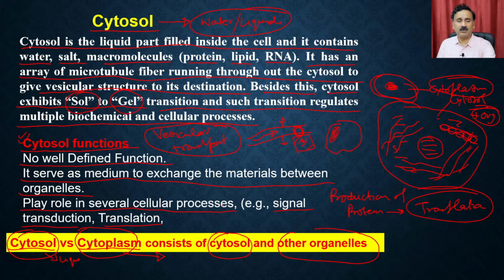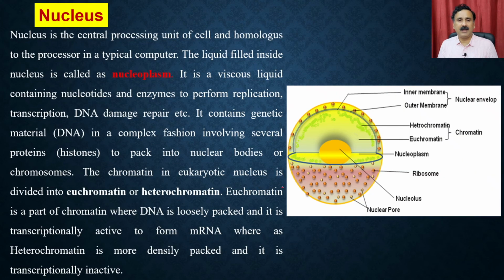So let's move on to the next organelle, which is known as the nucleus. The nucleus is the central processing unit of the cell, and it is homologous to the processor in a typical computer. The nucleus is also called the master of the cell because it regulates and gives instructions to the cell about what it should do.